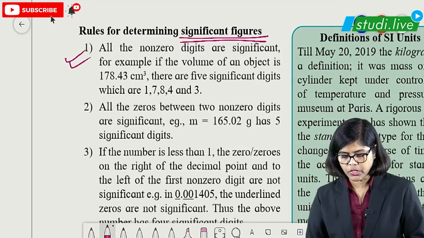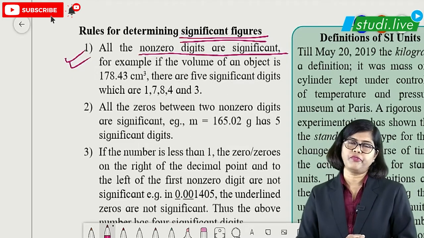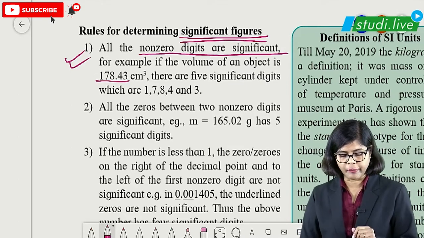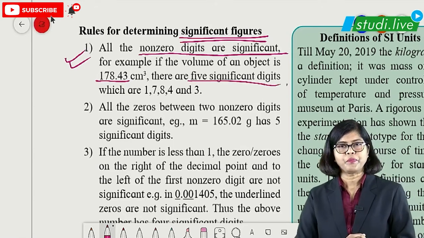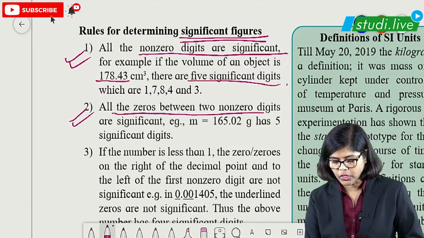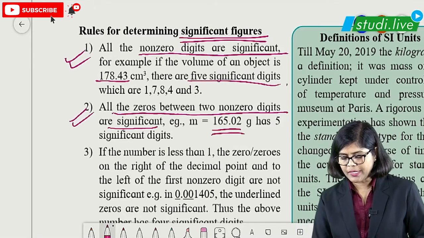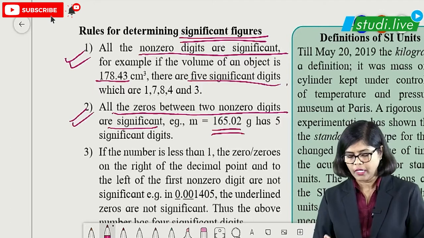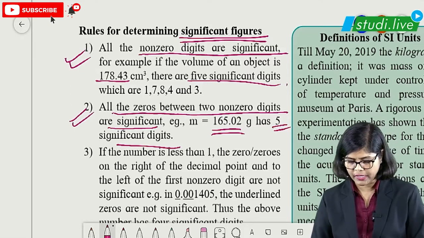So the first rule, students, you can see that non-zero digits are significant figures. That means numbers like this, we can call significant figures. So what is the count? 1, 2, 3, 4, 5. So 5 will be the significant figures for this. The second rule says that all zeros between two non-zeros are significant. For example, in this example, 0 is between non-zero digits, right? So we can count it. So again it becomes 5 significant digits here.